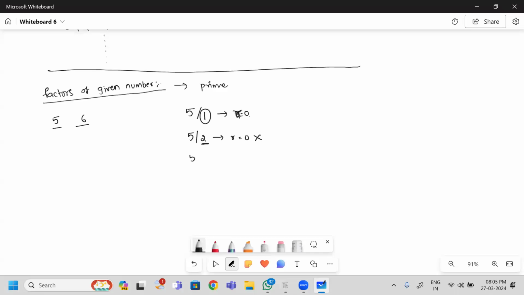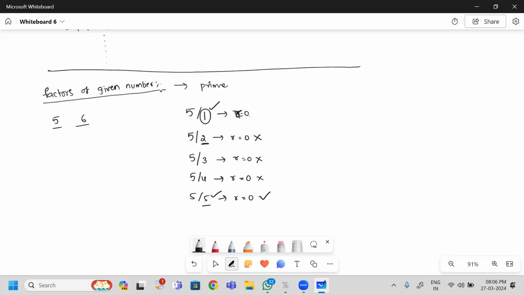Next, when I try to divide 5 by 3, can I get remainder as 0? No, I won't get the remainder as 0. So this condition also failed. Next, when I divide 5 by 4, again I won't get remainder as 0. This failed. Next, I am going to divide 5 by 5. I will get remainder as 0, so I will print this value. So the values that come under the factors are 1 and 5.